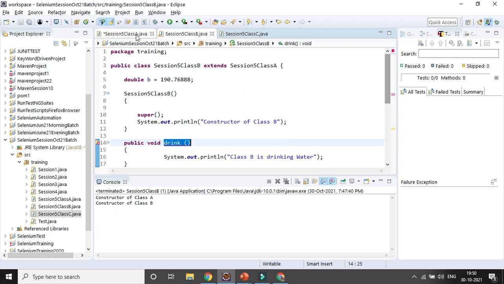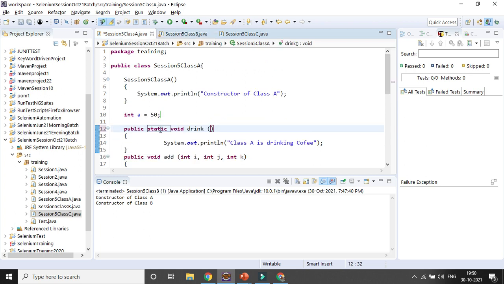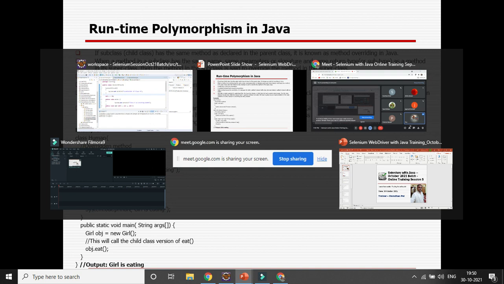Java will not allow it if you mistakenly do something like this. That is the Java rule or syntax, you can say. So if you want to do some overriding, the static method cannot be overridden, and a final method also cannot be overridden.